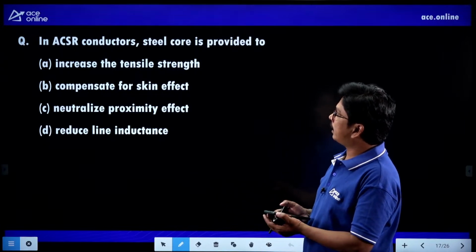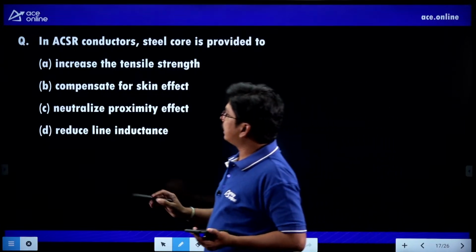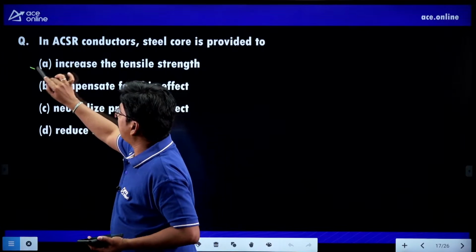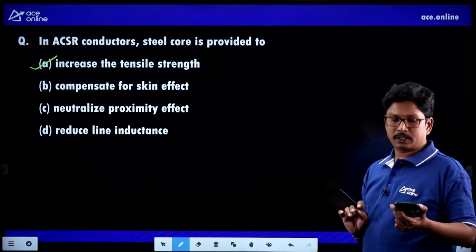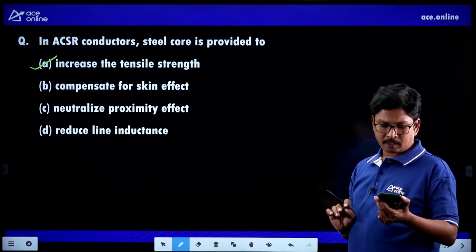So in an ACSR conductor, the steel core is provided to increase the tensile strength, and to reduce the sag on the conductor. Yes, very good.